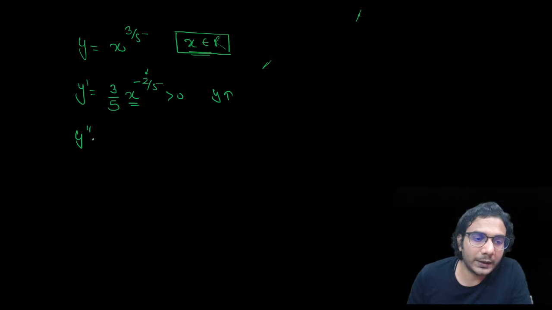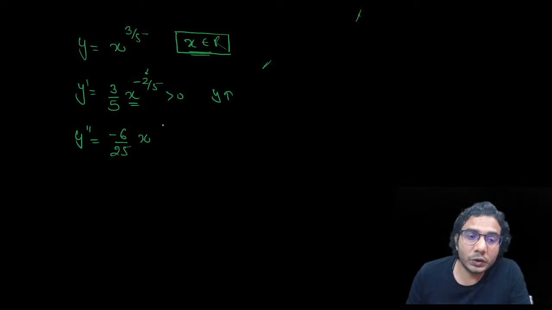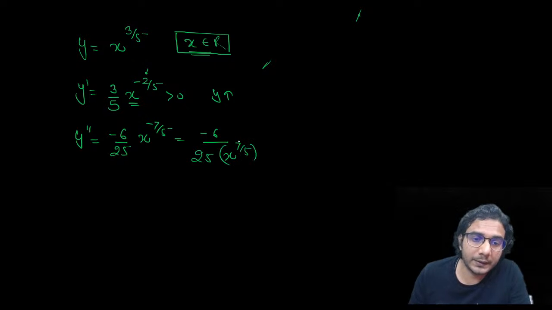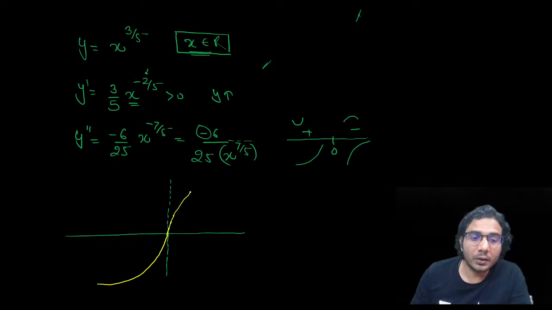Now let's find y double dash. If you find y double dash, it is going to be minus 6 upon 25, and then x raised to minus 2 by 5 minus 1, so it is going to be minus 7 by 5. You can write it like this, minus of 6 by 25 x raised to 7 by 5. Now you can see, because 7 and 5 both are odd, you have odd upon odd, so x raised to this will be positive for positive x. But because of this minus, the sign will be different. So it is negative. It is concave down.